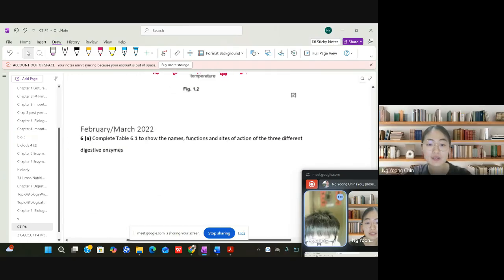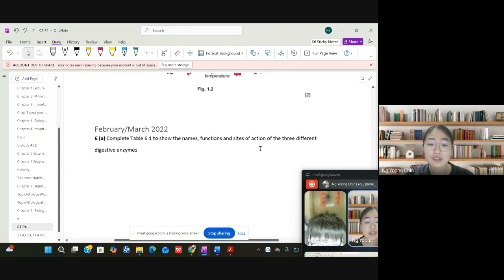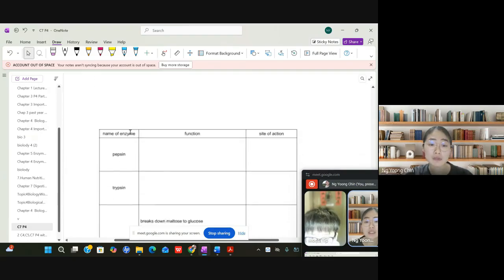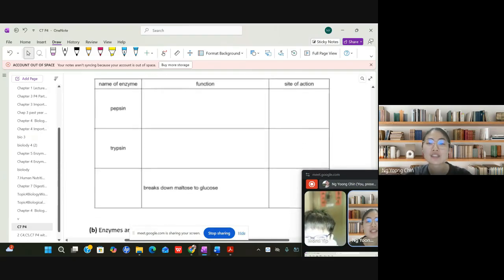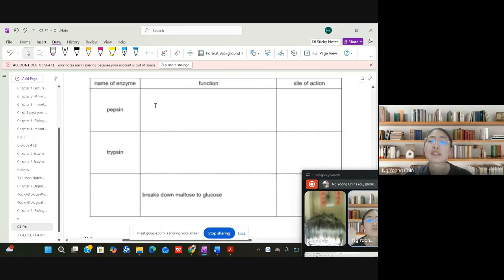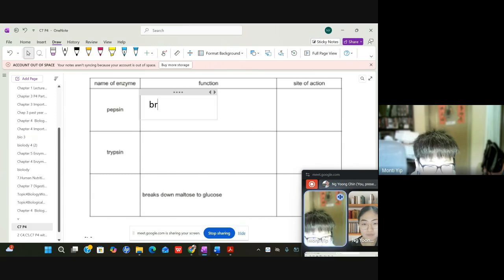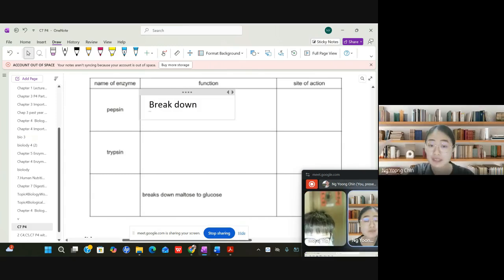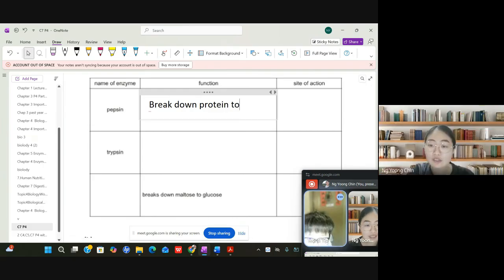Okay, that's all. And then for this one, you need to complete the functions of the digestive enzymes. So you have pepsin, trypsin, and another one. Monty, what is the function of pepsin? It breaks down protein. To become what?